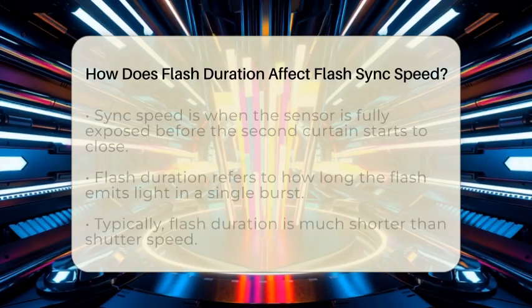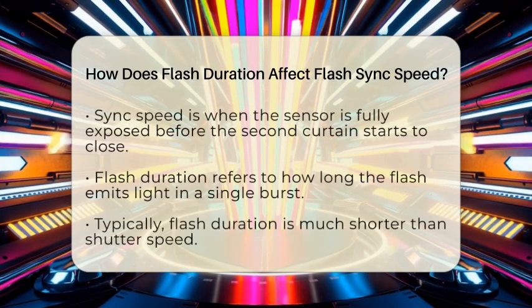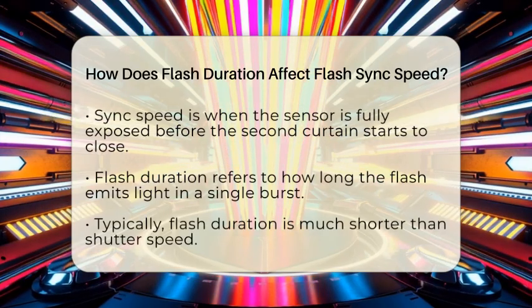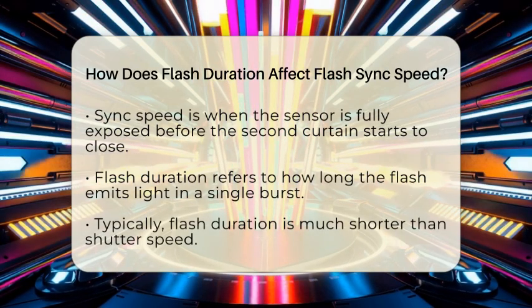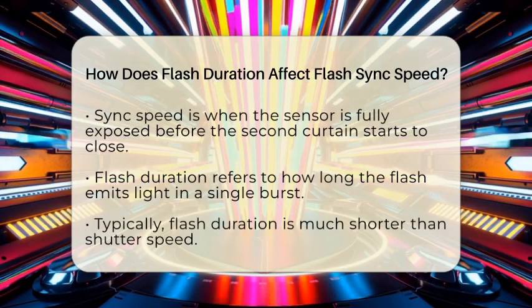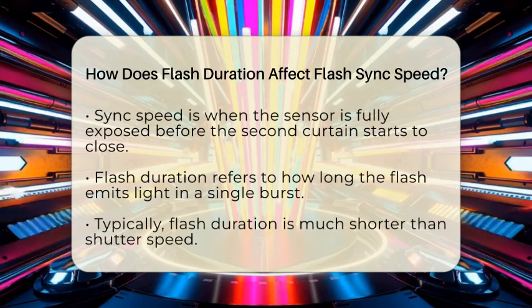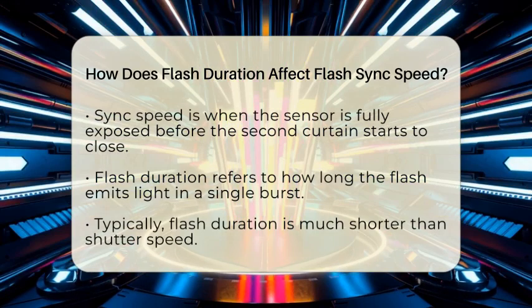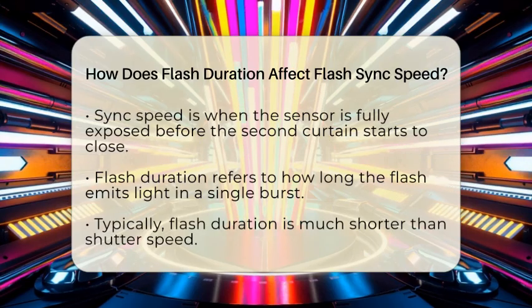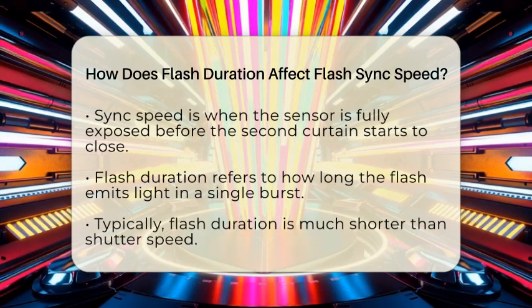Now, flash duration is how long the flash emits light during a single burst. Typically, this duration is very short, often much shorter than the shutter speed. The relationship between flash duration and sync speed is vital. The flash must fire its burst while the sensor is fully open to avoid uneven exposure.